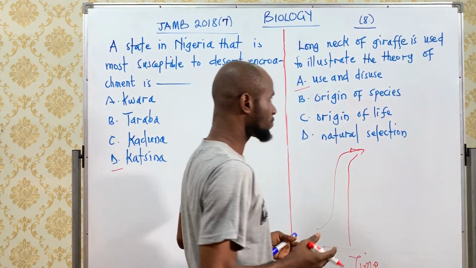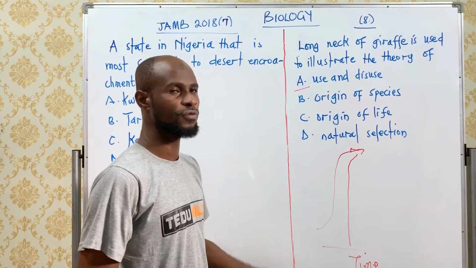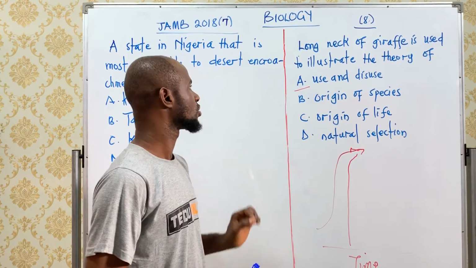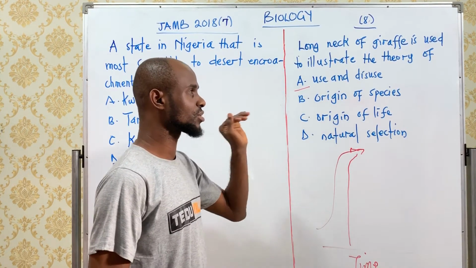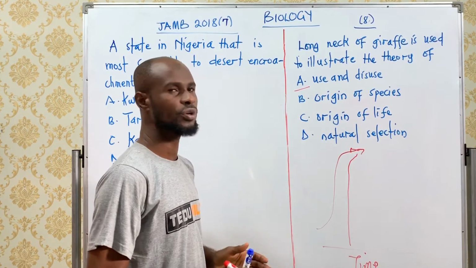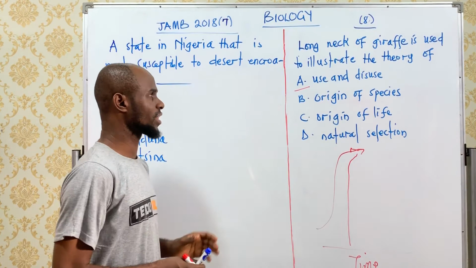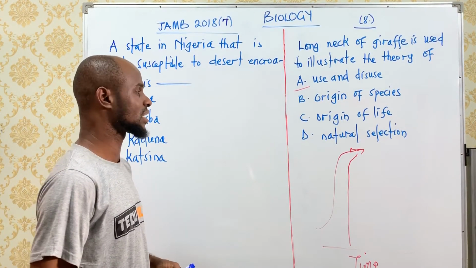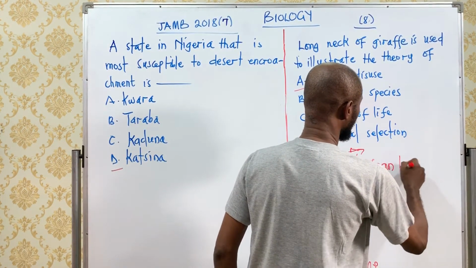The use and disuse means that if you use a particular structure well and often, then that structure is going to be adapted to get what you want as an organism. And when you don't use that particular structure, it's not going to adapt and it's not going to function. So don't forget that there is a particular scientist that is the father of evolution, and that scientist is called Jean Lamarck.